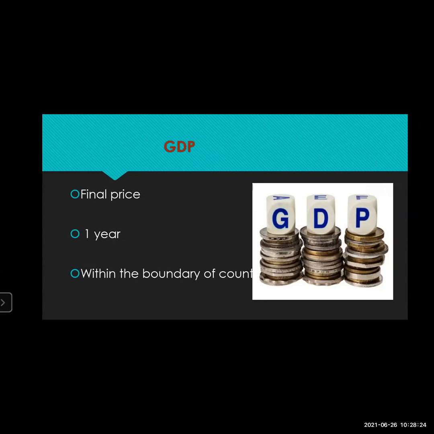One more example you can take from simple life. For example, you are eating a samosa. If you purchase a samosa, you are paying 10 rupees or whatever, 15 rupees, it depends.